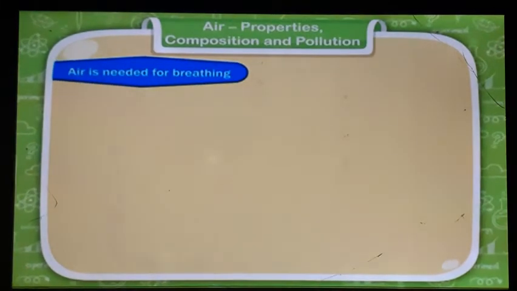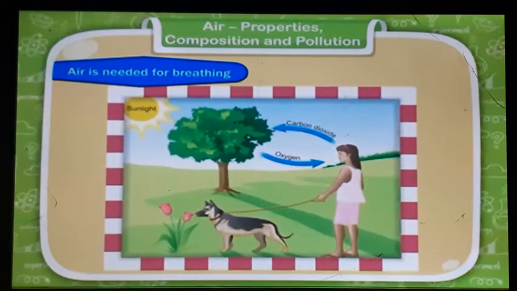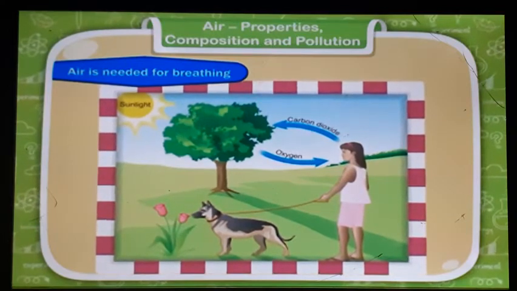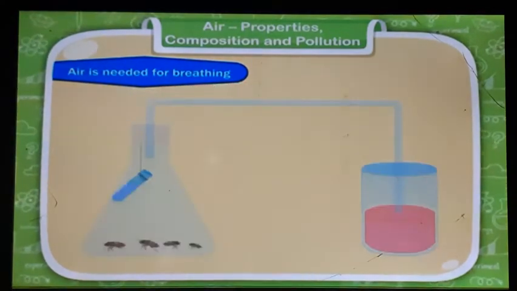Air is needed for breathing. The oxygen in the air is used by all land animals and humans to breathe and stay alive. Carbon dioxide is given out during breathing. You can show this by keeping some insects like cockroaches in a closed conical flask with a test tube containing some potassium hydroxide to absorb the carbon dioxide given out.